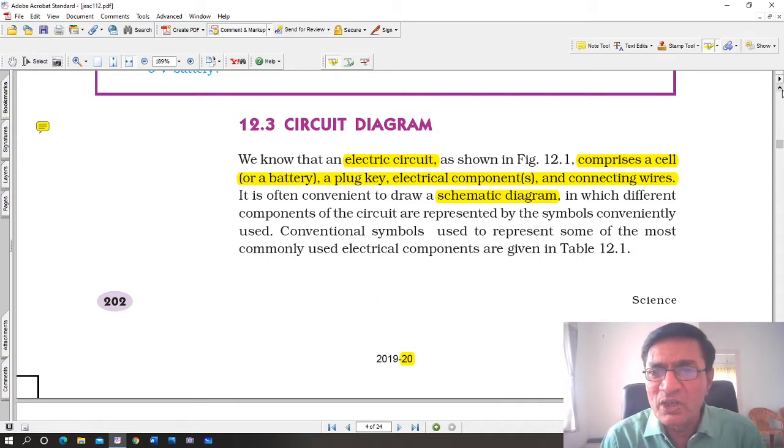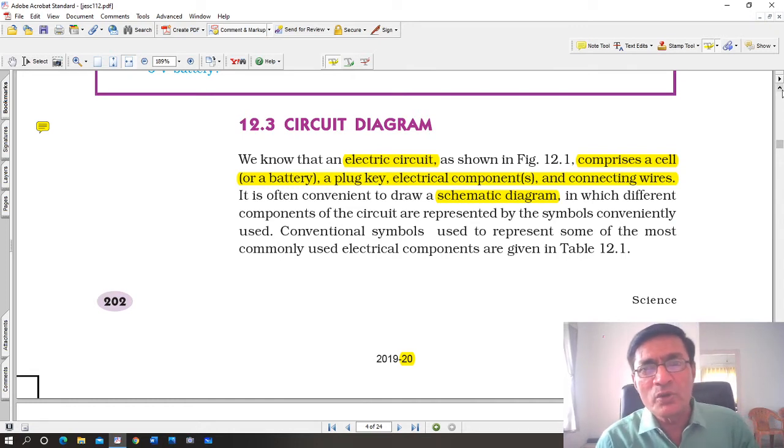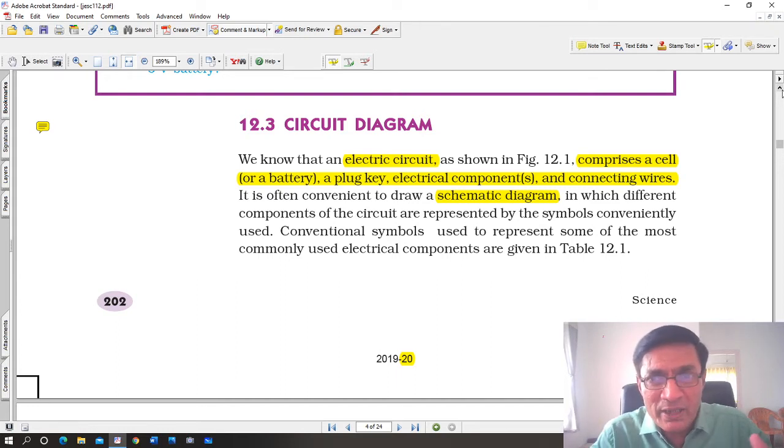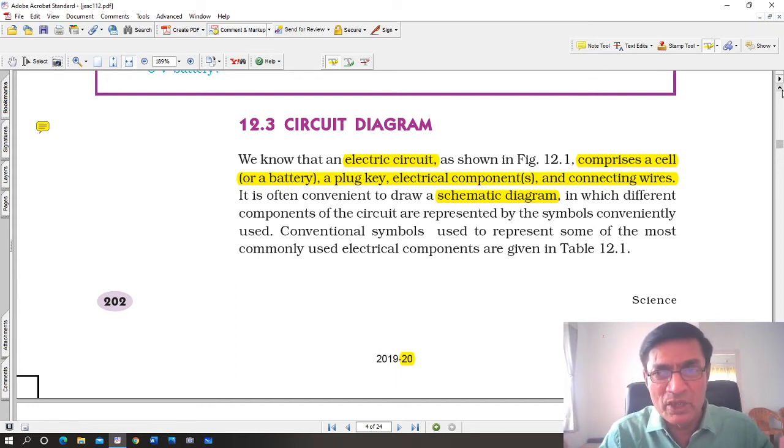We know that an electric circuit, as shown in figure 12.1, comprises, it is made up of what? A cell, that is a battery. Now some of you may ask a question, cell और बैटरी में फर्क क्या है? A cell is a part of a battery. बैटरी अगर 6 वोल्ट्स की बैटरी है, बड़ी 6 वोल्ट्स की बैटरी है, तो इसमें डेढ़ 1.5 वोल्ट्स का एक सेल होता है, 4 सेल. If 4 cells are there, each one of 1.5 volts, then you get a 6 volt battery.